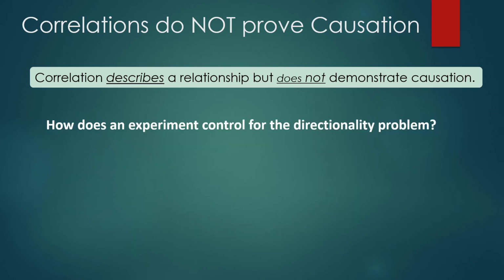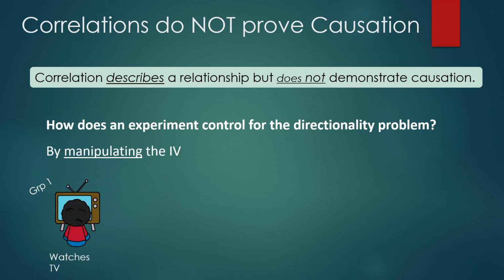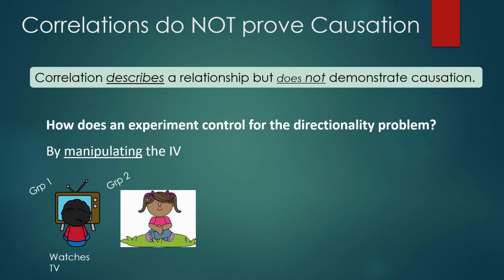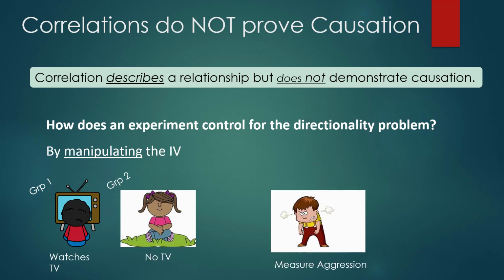So how does an experiment control for the directionality problem? By manipulating that independent variable. So we have one group that watches TV. We have another group who doesn't watch TV. And then we measure their aggressive behavior. So we're manipulating who watches the aggressive TV programming and making sure there's a group that does not. And then we can look at aggressive behavior and make a determination about cause and effect relationships.